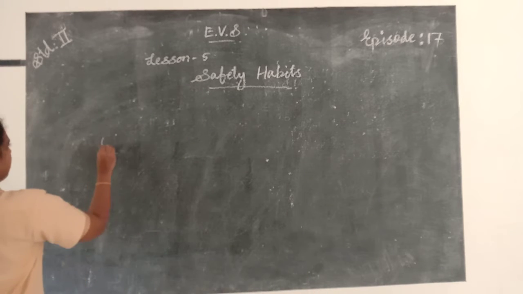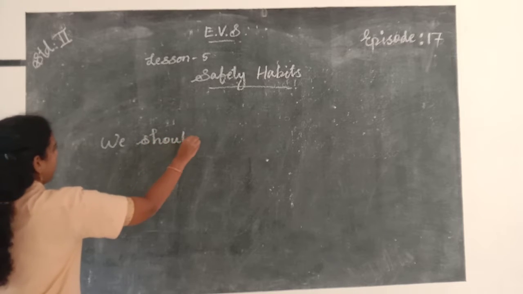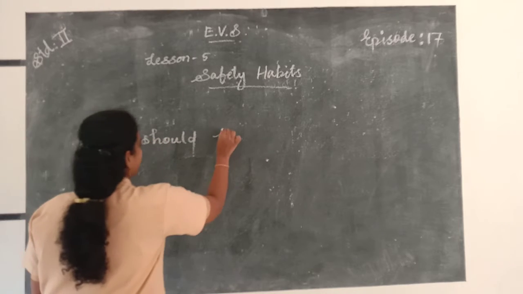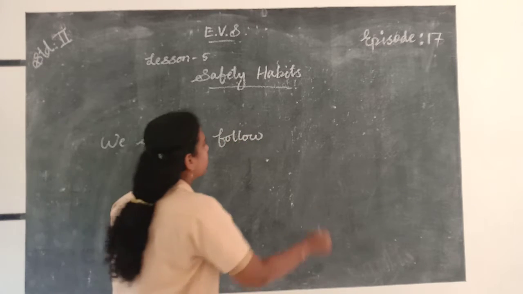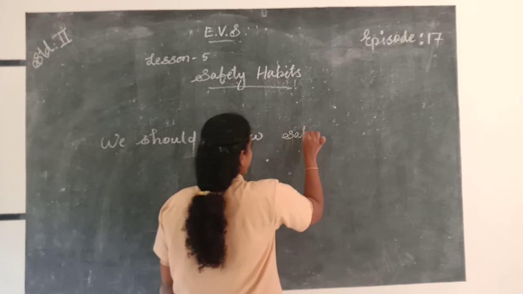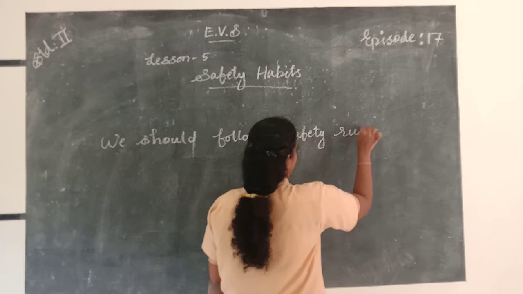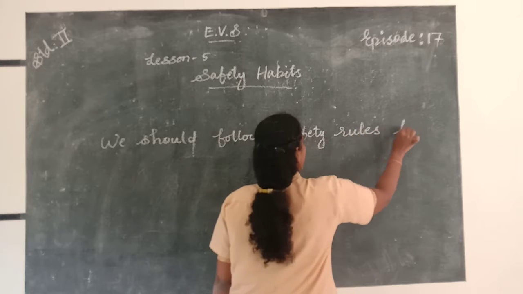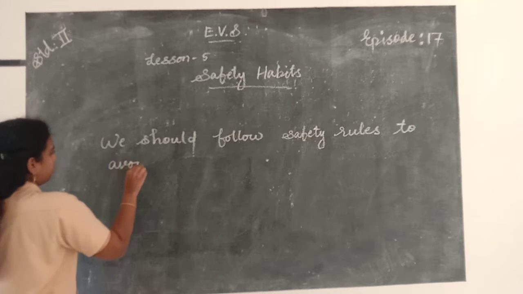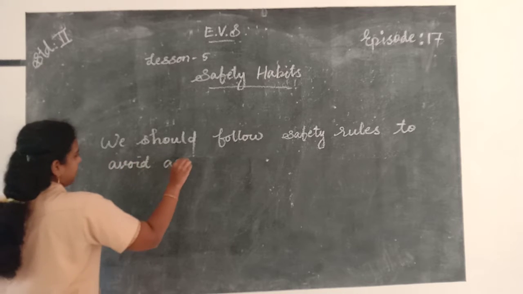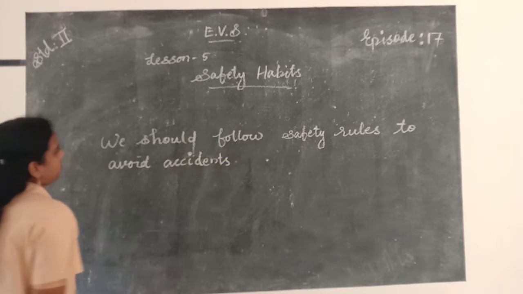We should follow safety rules: S-H-O-U-L-D, F-O-L-L-O-W, S-A-F-E-T-Y.